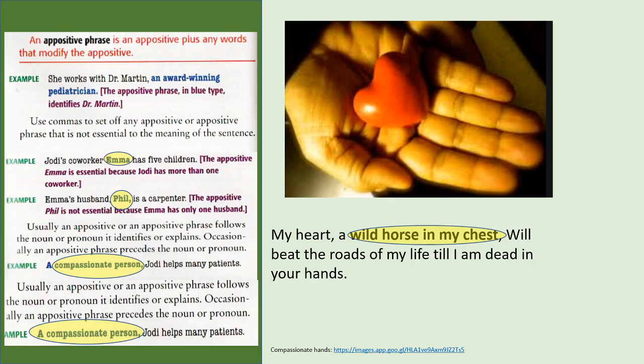Let's see the example I provided here. My heart, a wild horse in my chest, will beat the roads of my life till I'm dead in your hands. It's like a poem, right? It sounds like a poem. But when I say a wild horse in my chest, it is an appositive phrase identifying the way I see my heart, and then I follow up explaining things related to how I see it. You see, in this context.